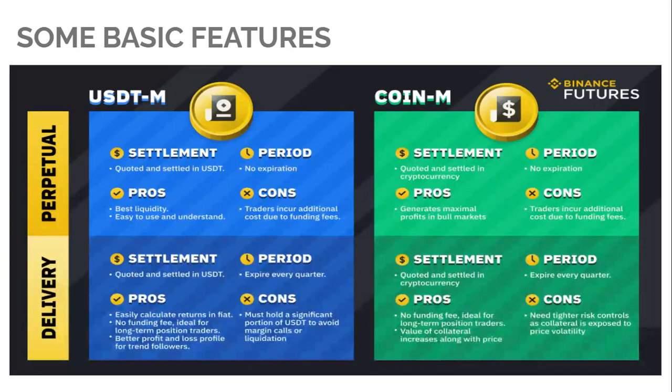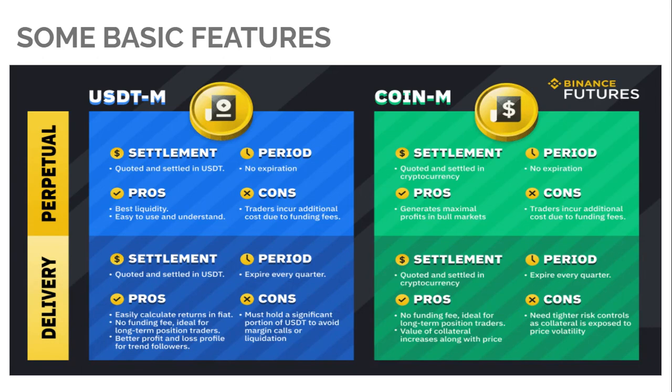Some basic features also refer to the USDT margin. USDT margin refers to Binance Futures transactions or trading with the use of stablecoins. Coin margin trades refer to trading done with any other cryptocurrency aside from the stablecoins.